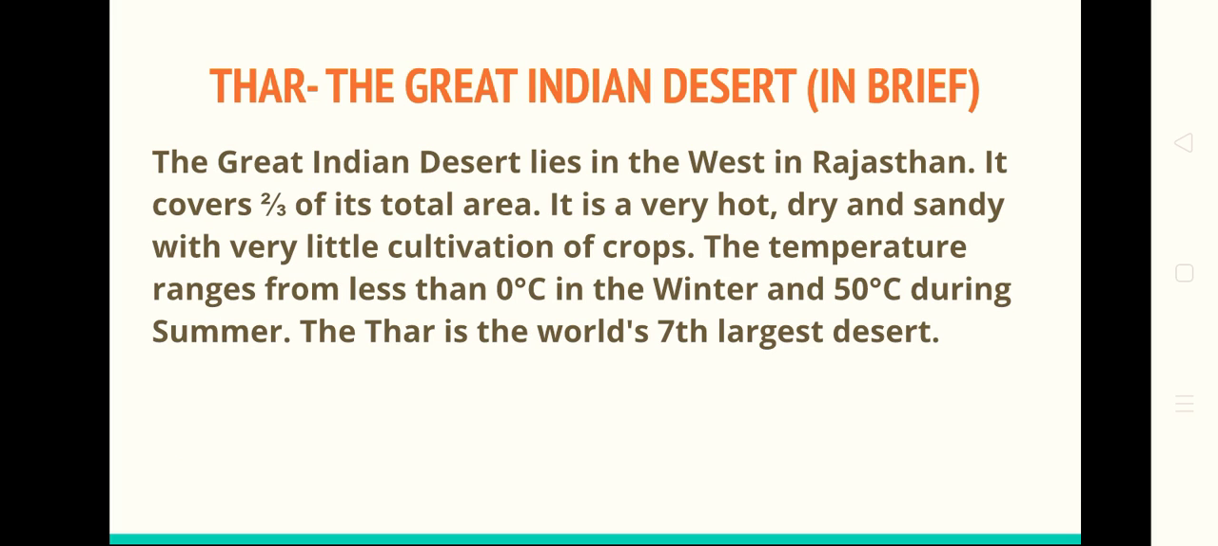Thar, the Great Indian Desert, in brief. The Great Indian Desert lies in the west in Rajasthan. It covers two-thirds of its total area. It is very hot, dry and sandy with very little cultivation of crops. The temperature ranges from less than 0 degrees Celsius in the winter to 50 degrees Celsius during summer. The Thar is the world's seventh largest desert.